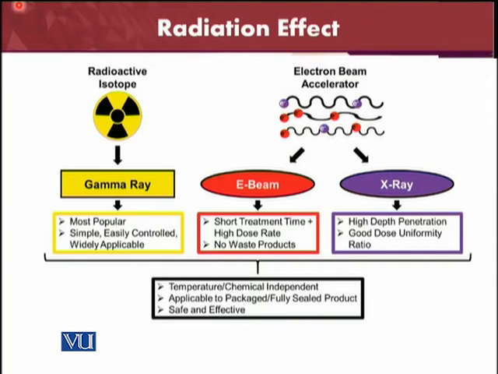And then the X-rays. X-rays have high depth penetration, however good dose uniformity ratio is always there. So these are 3 kinds of rays which can be used to kill the viruses, and their effects are different in different ways. So it depends on your experiment what kind of rays you need to kill your specific kind of viruses.